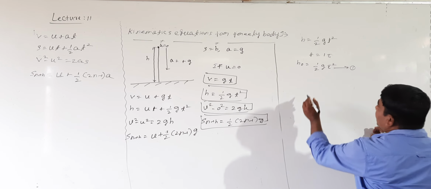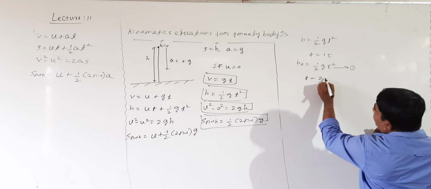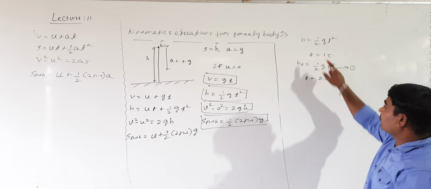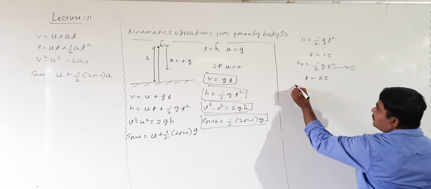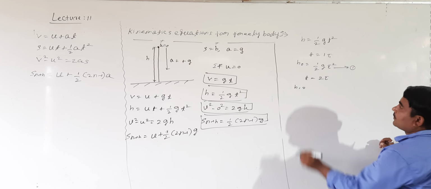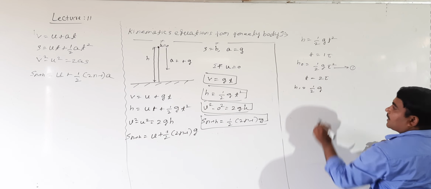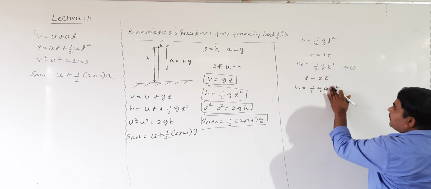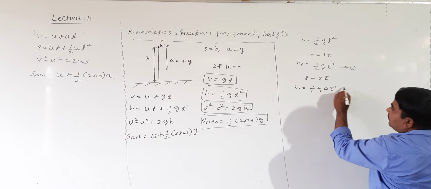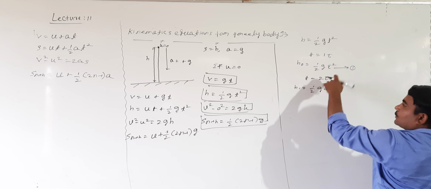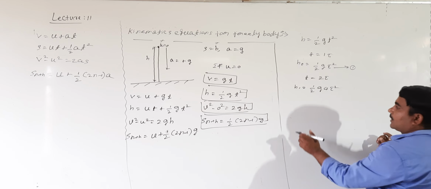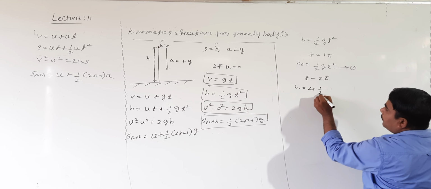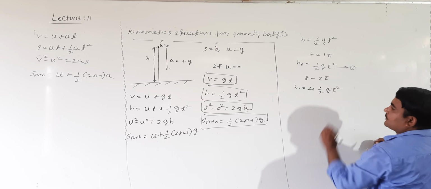Now again, if t is equal to 2 tau, what about this equation then? I will take h replaced by h1 in this case. Half g, keep it aside. T is equal to 2 tau, then what it becomes? 4 into how much? T square is 2 tau square, 4 tau square. Directly shall I write? This is 4 into half g tau square.